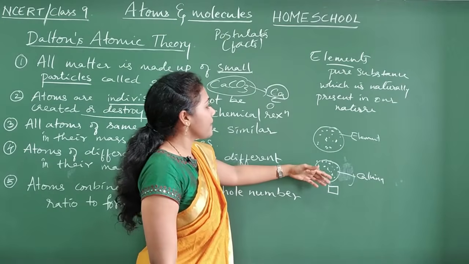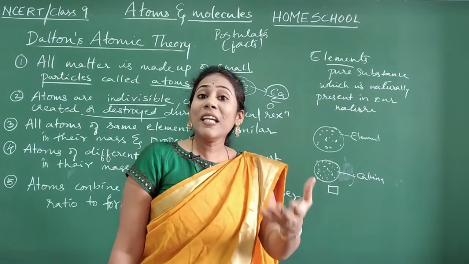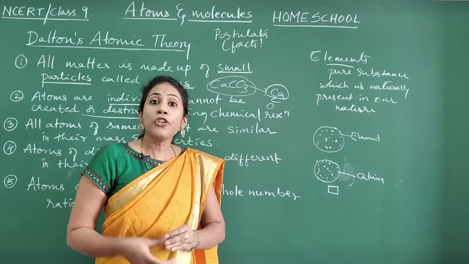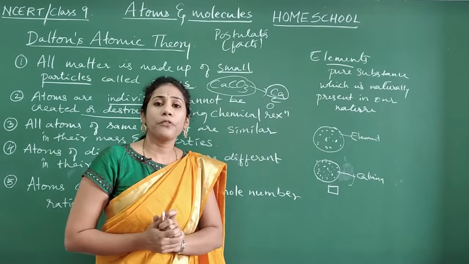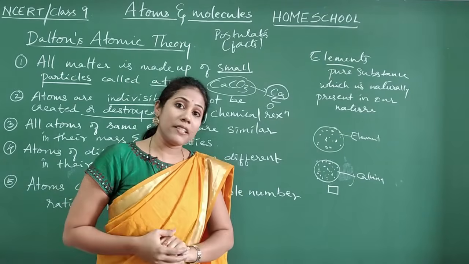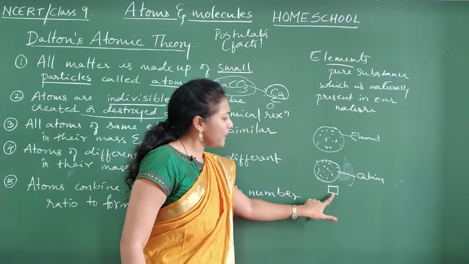So every different type of atom is present in the form of an element. A group of atoms is called an element. A group of the same type of atoms is called an element. Say you have one piece of calcium, you will have calcium atoms only.